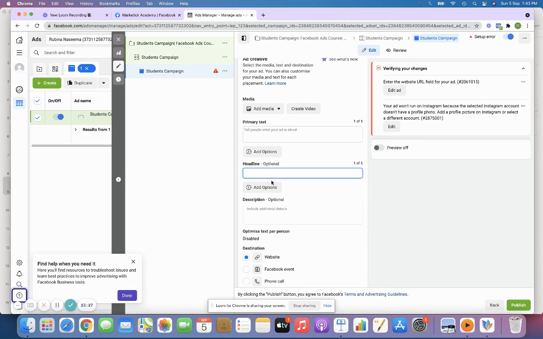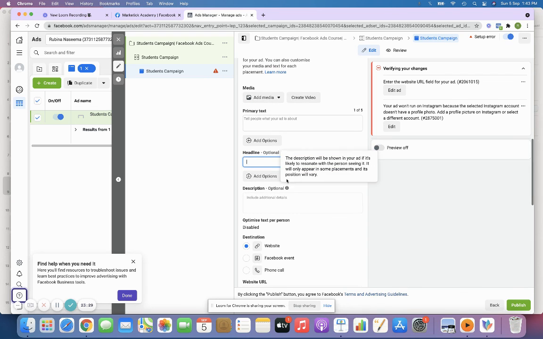You can give a proper heading to this. It is totally up to your choice to give a headline, because in the primary text you would have given it, but anyway, the headline is more important. Actually, most users get into your landing page only by seeing the headline, right? Most people really don't read the content, so make sure that you write an attractive headline.